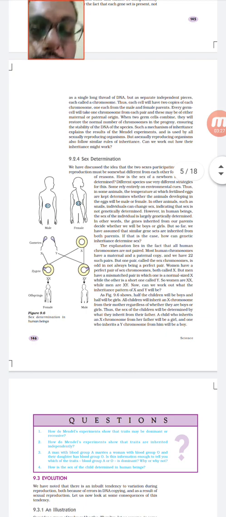In humans, the sex is determined by the X and Y chromosomes, which are the 23rd chromosome. If it is a female, there will be 2 X, and if it is a male, 1 X and 1 Y. The X chromosome is bigger than the Y chromosome.